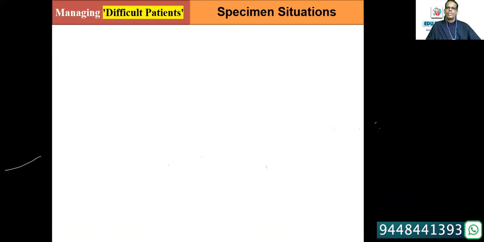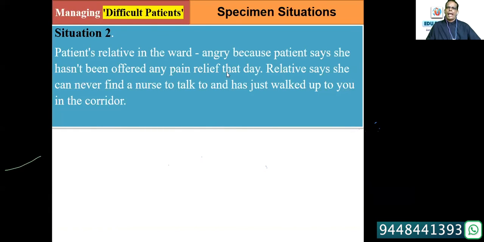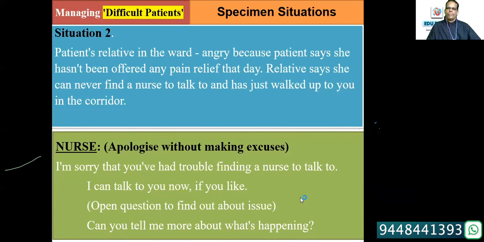The second specimen situation could be a patient's relative in the ward, angry because the patient says she hasn't been offered any pain relief that day. The relative says she can never find a nurse to talk to and has just walked up to you in the corridor. So what could be the response? First, you have to apologize without making excuses. Never ever make excuses. First, apologize. I'm sorry that you have had trouble finding a nurse to talk to. I can talk to you now if you like. Then open questions to find out about the issue. Can you tell me more about what's happening? Ask them open questions. Let them express.